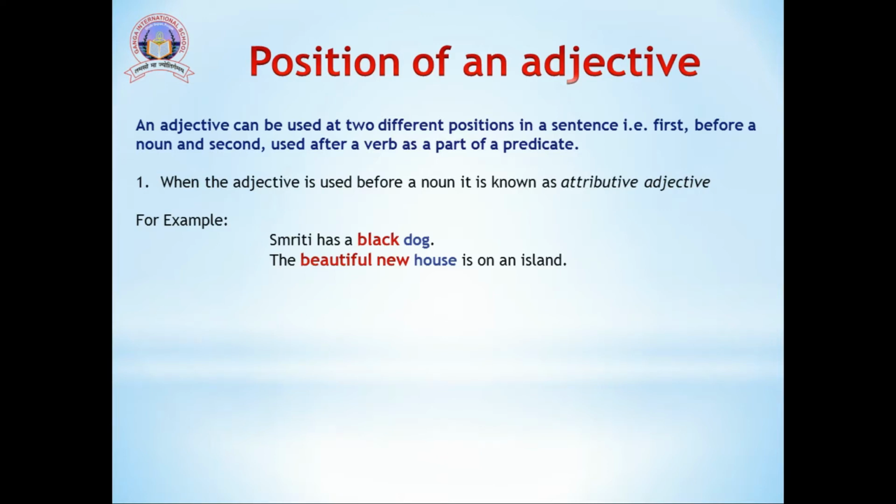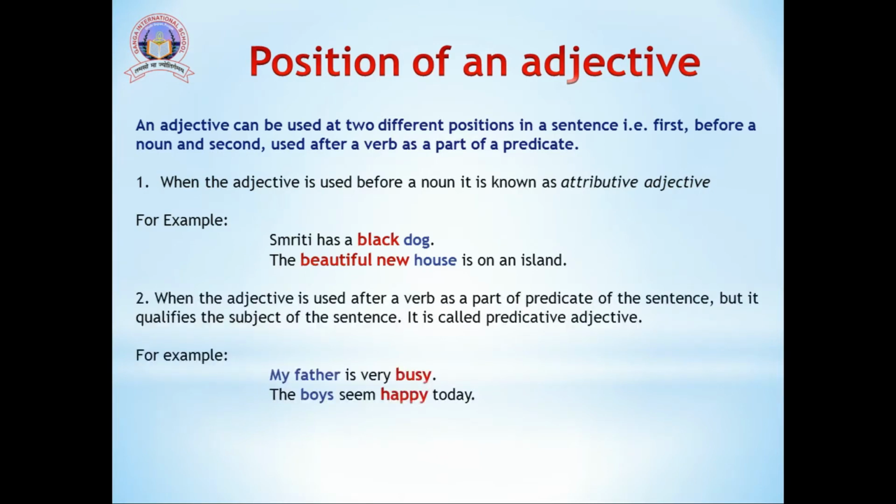In the second case, when the adjective is used after a verb as a part of the predicate of the sentence, but it still qualifies the subject of the sentence, it is called predicative adjective. For example, my father is busy. Here in this sentence, we can see my father is a noun and busy is the adjective.